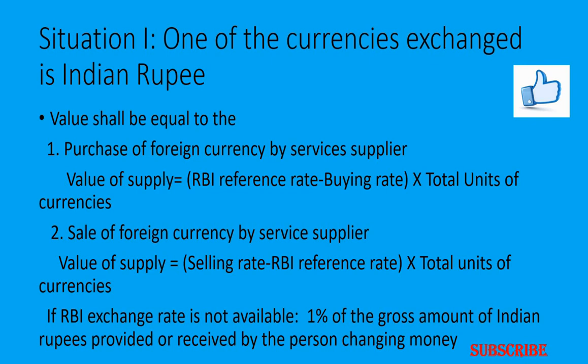For example, if Indian currency is going to be converted into US dollars, then we should take the RBI reference rate minus the buying rate, multiplied by how many Indian rupees you want to convert into dollars. Similarly, when you go for purchasing, the selling rate minus the RBI reference rate is multiplied by the total number of currency units.